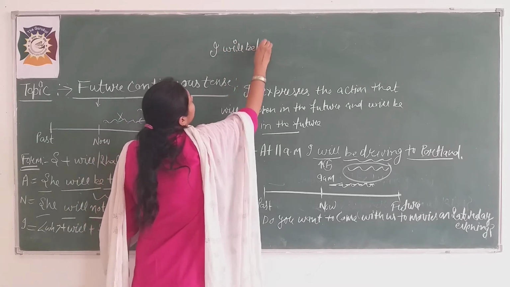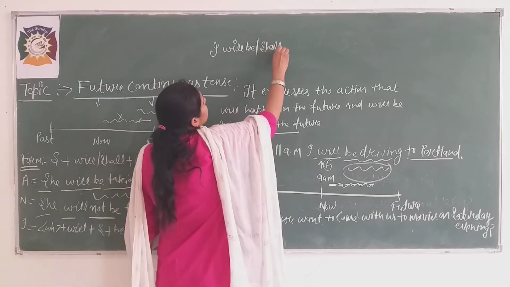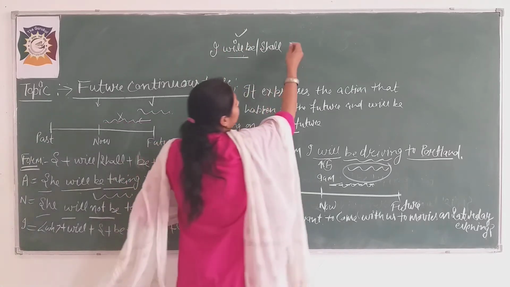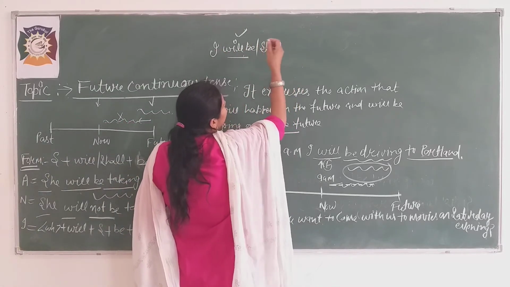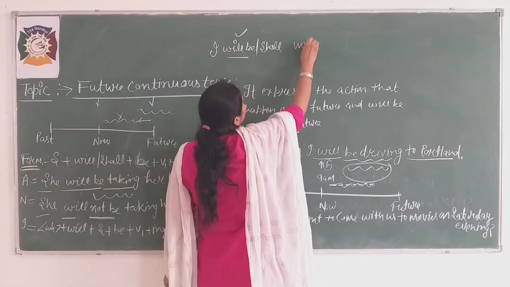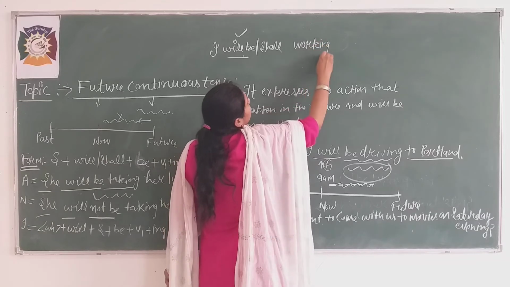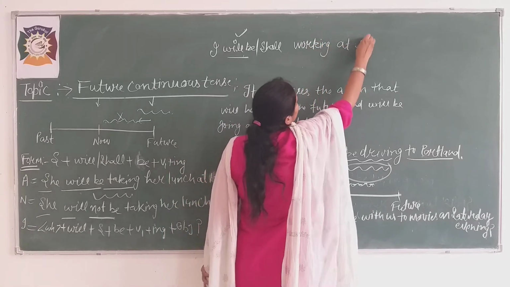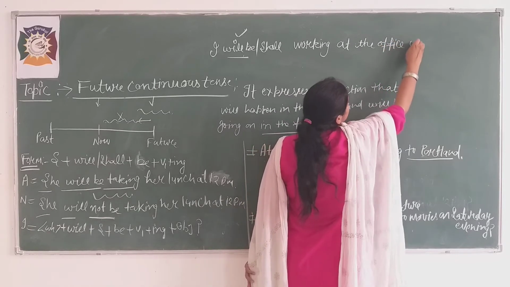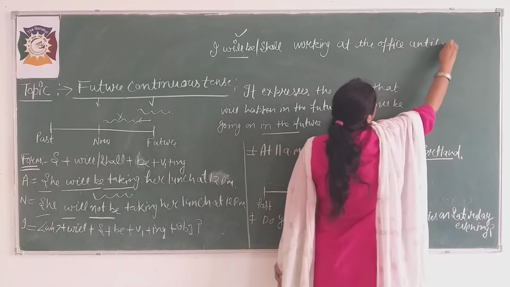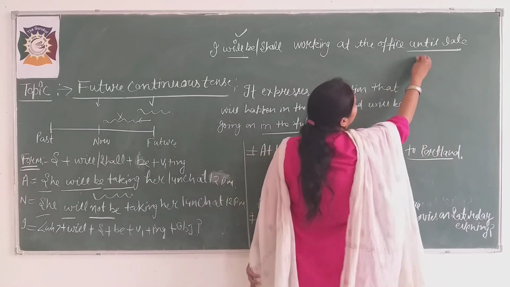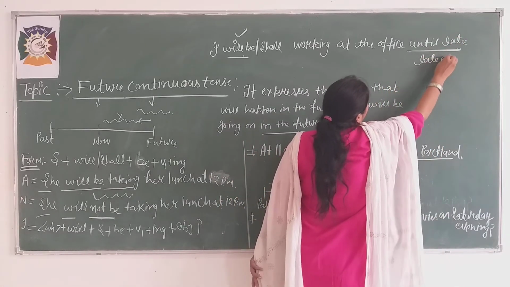But here you can use shall be also, no problem, it is also right. Nowadays we are using this. I will be doing, working, anything. I will be working at the office until late. What is the meaning of until late beta? Until late means late night. Okay.